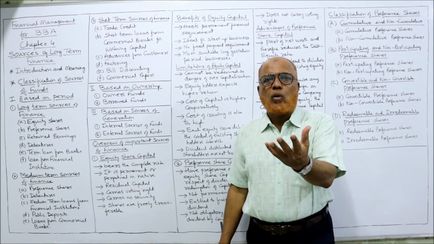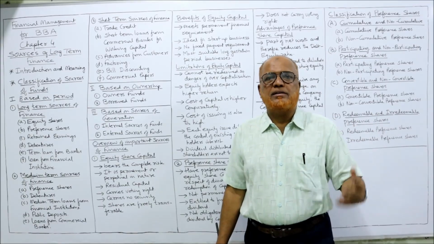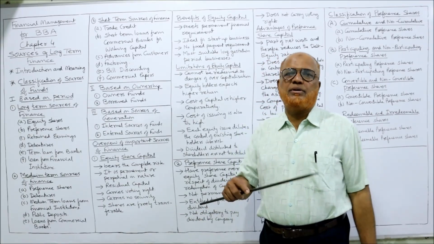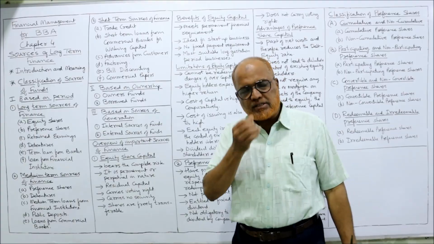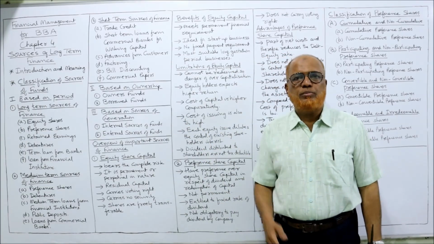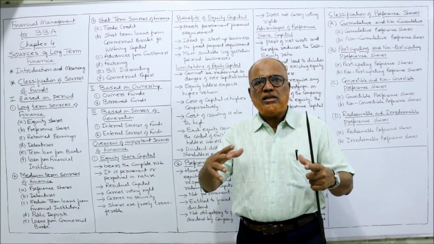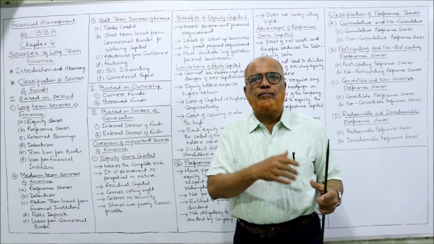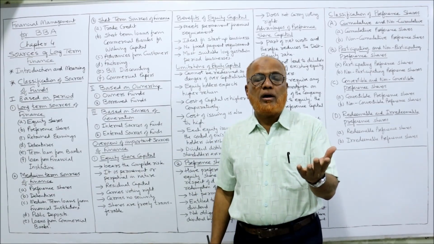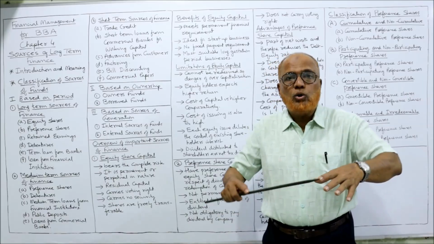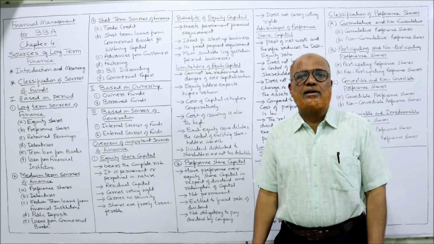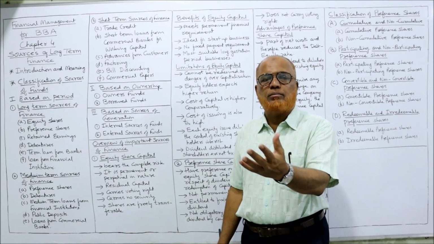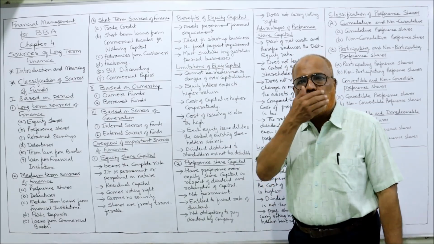It is the fund required for day-to-day expenses. Every month the business has to pay salaries, wages, rent, electricity bill, telephone bill. All these bills are to be paid within 1 year, so some money is required to meet these day-to-day expenses. That is called the short-term requirement of funds, or working capital.